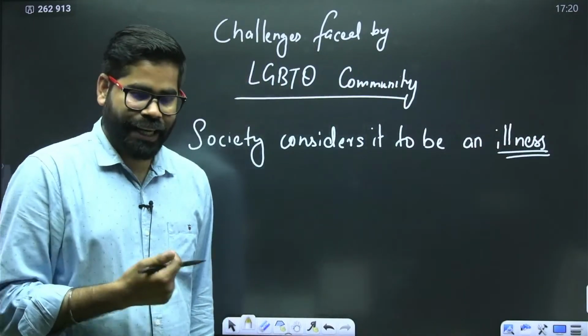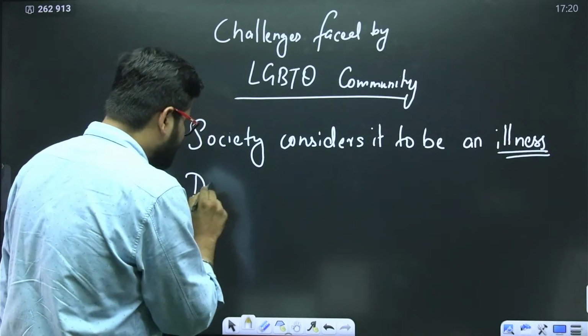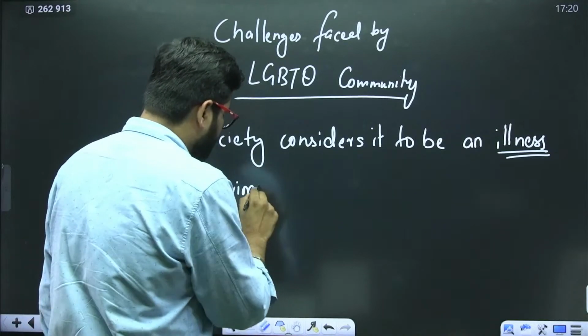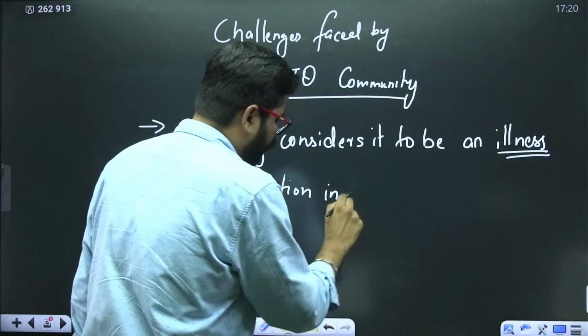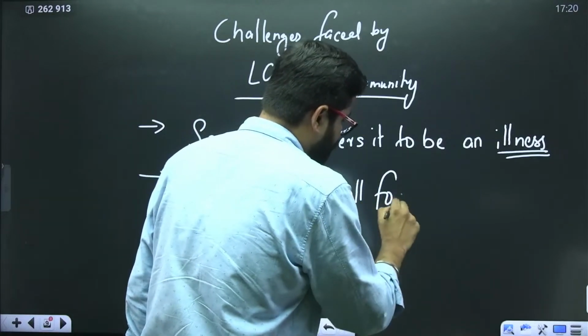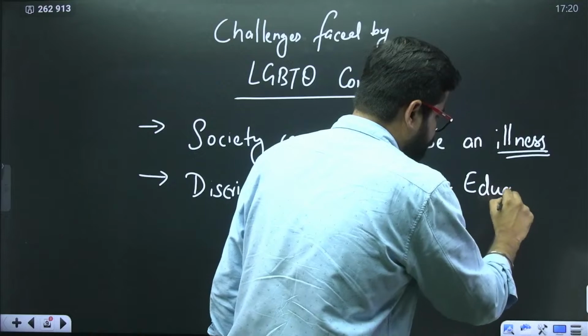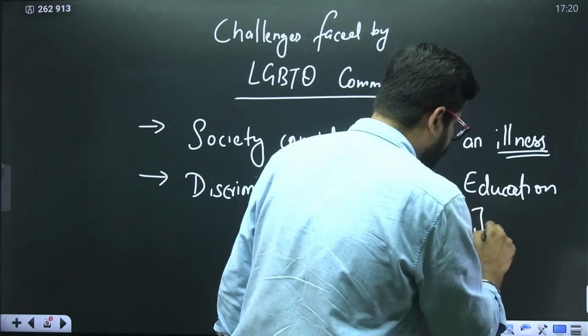Anything else? There is one simple thing, discrimination. Discrimination in all facets of life, in all forms. It can be in the form of education, in the form of job.